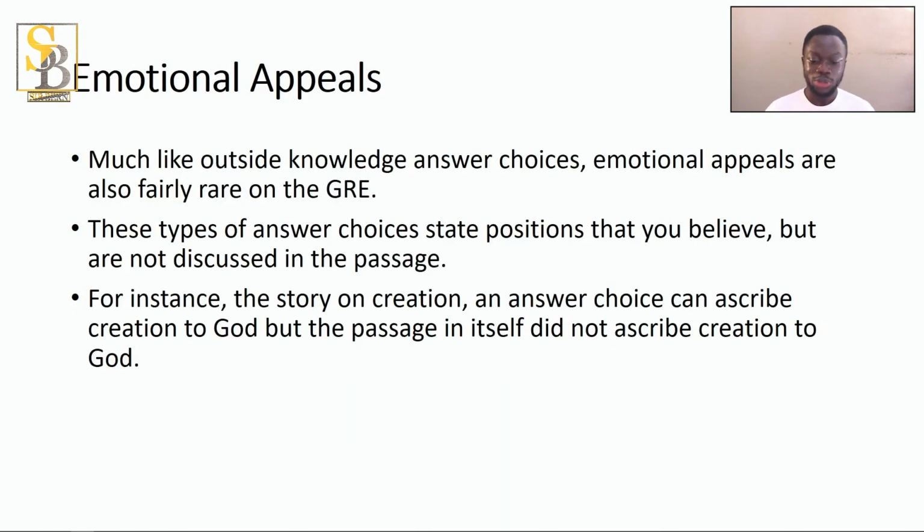Then emotional appeals. Emotional appeals also appeal to what you believe in, your emotions. So let's say you believe that God created the world. The earth was created by God. Then the passage says it is the Big Bang theory, it was just a blast, boom, and then the world came about. Because you believe in God, in the answer choices they say the world was created by A, God, B, Big Bang theory. They are appealing to you emotionally, so you go and choose A, God, and you are going to get it wrong. So the correct answers are found in the passage.